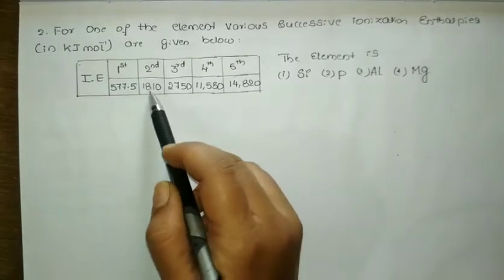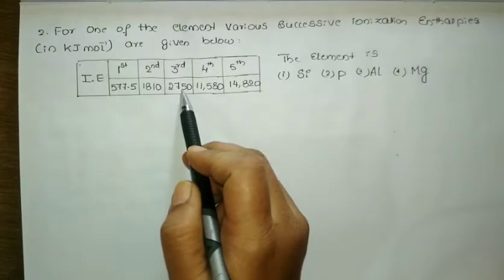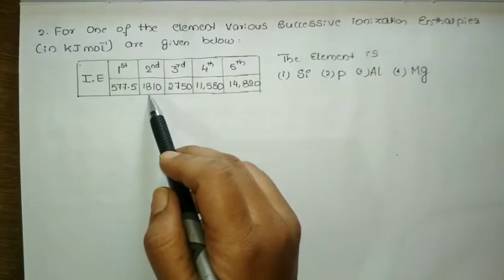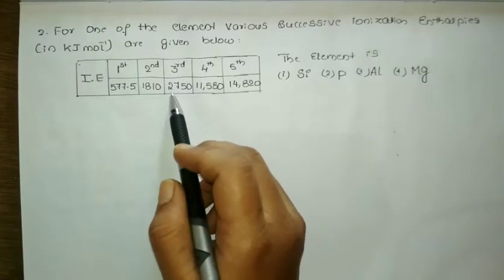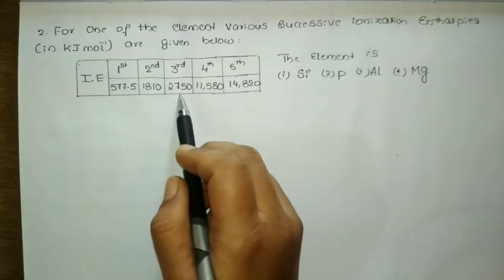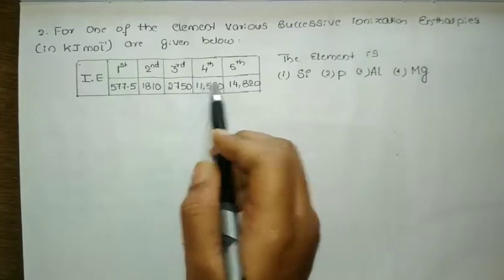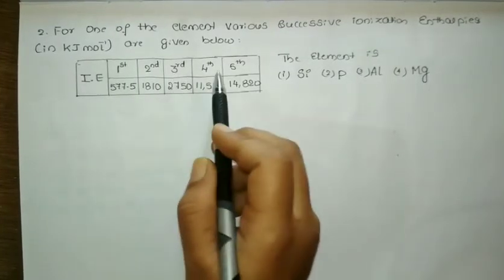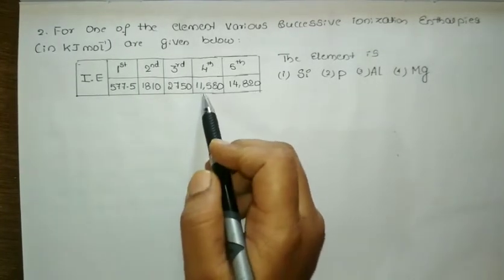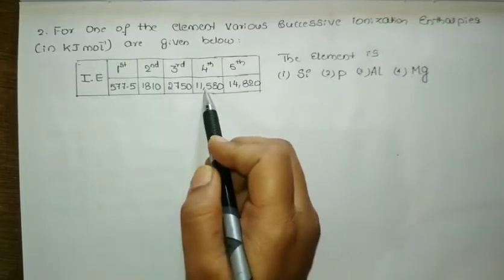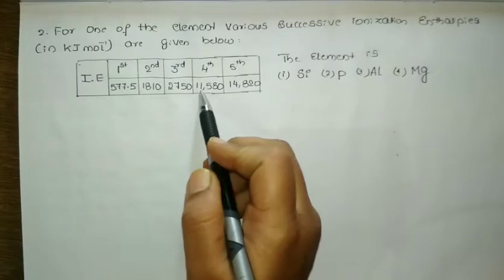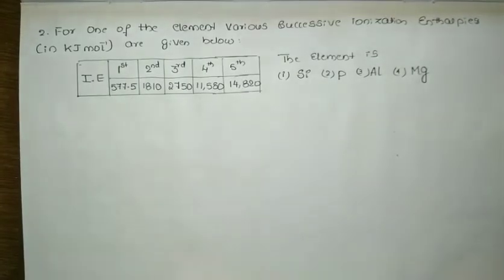Similarly for the third electron, I find 1810, which means I need to spend double the energy to remove it. For the third to fourth electron there is a triple or 4 times the energy needed, whereas between the fourth and fifth there is not much difference. So just observe.